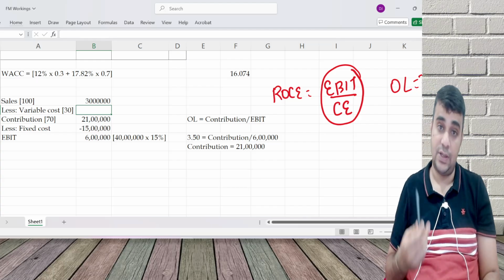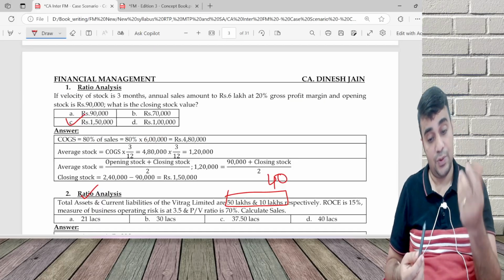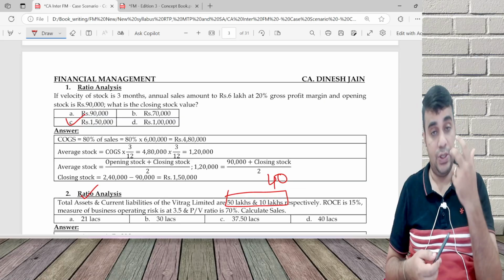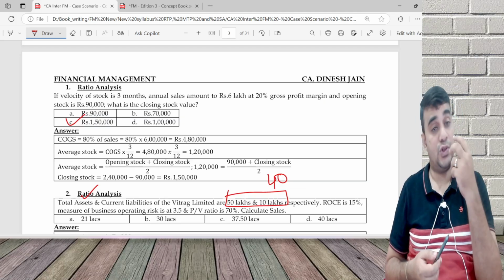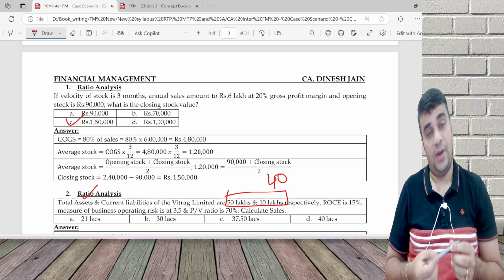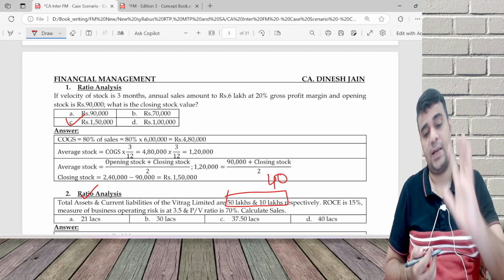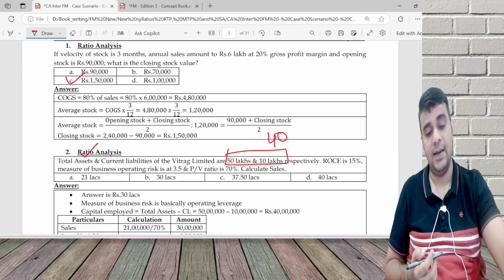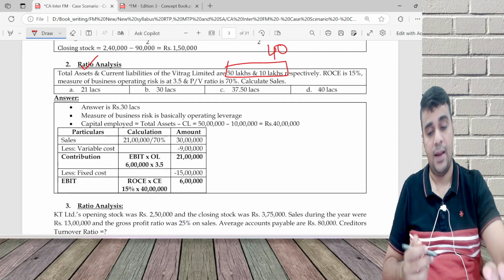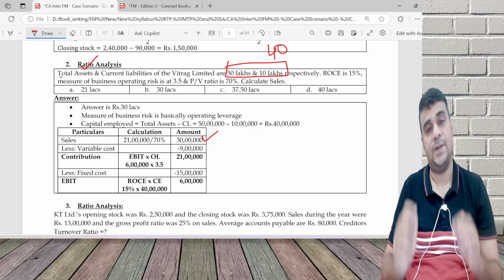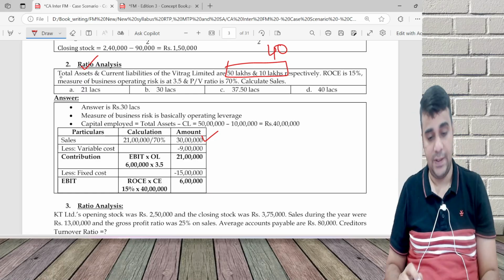I've used multiple ratios here. You need to know what is capital employed, what is ROC, and what is operating risk. Excellent question. These are the questions I'm really happy with ICI testing in MCQ form. The answer is 30 lakh rupees.